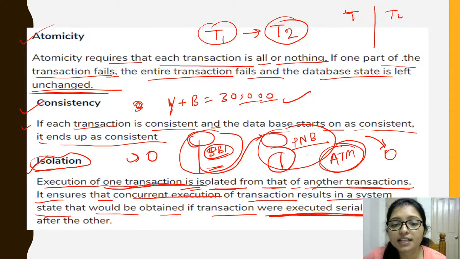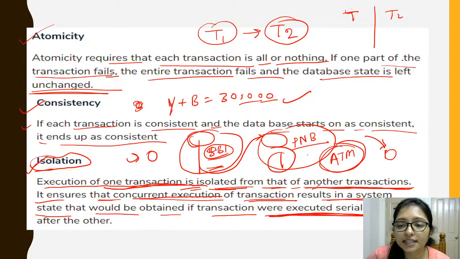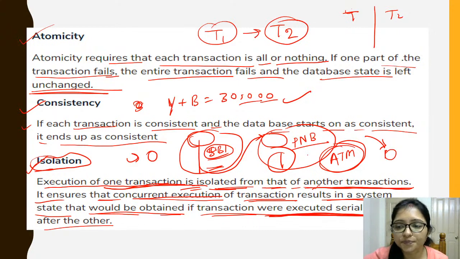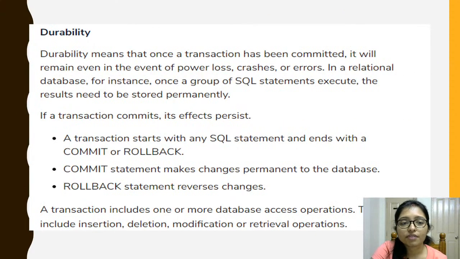Execution of one transaction is isolated from that of another transaction. It ensures that concurrent execution, T1 and T2 being concurrent execution of transactions, results in the system state that would be obtained if the transactions were executed serially, that is one after another, right? Clear? Okay, thank you, very good.